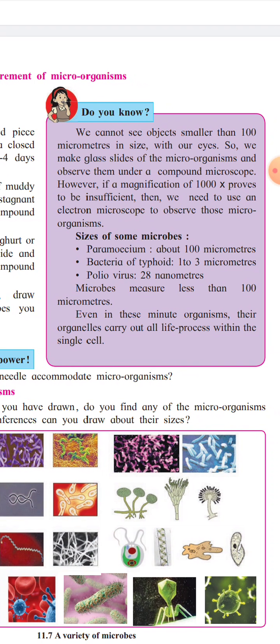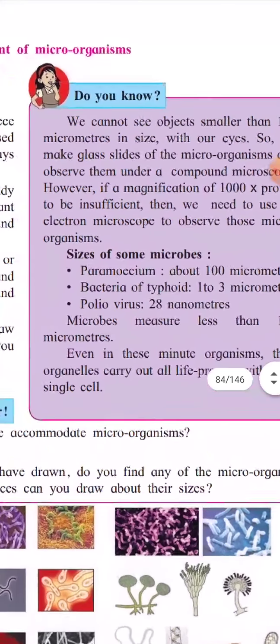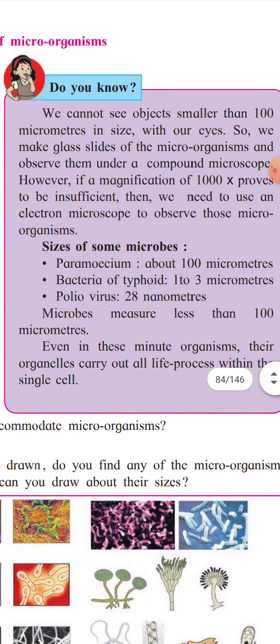Size of some microorganisms: do you know? Paramecium is about 100 micrometers. Bacteria of typhoid, 1 to 3 micrometers. Poliovirus, 28 nanometers. Microbes measure less than 100 micrometers. Even in this minute organism, the organelles carry out all the life processes within a single cell.